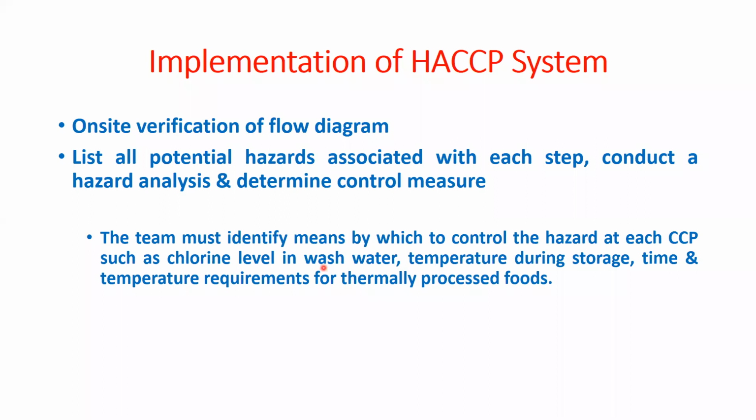Control measure means the team must identify the means by which to control the hazard. The HACCP team must identify means by which to control the hazard. That means they must identify and control the hazard at each CCP.